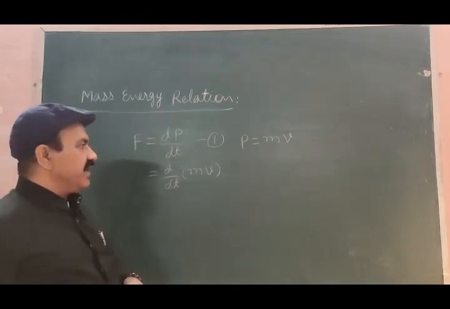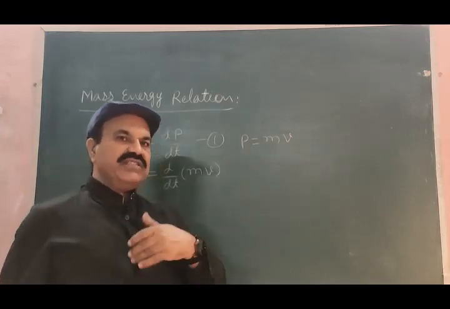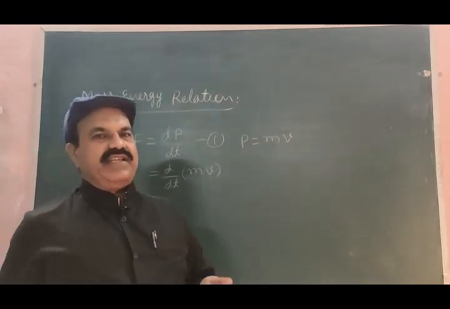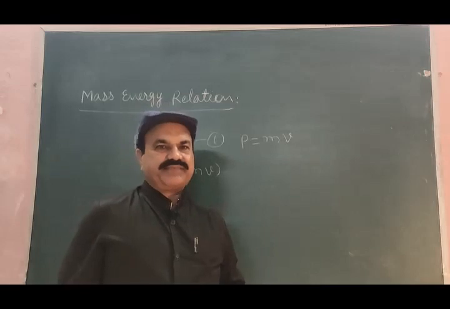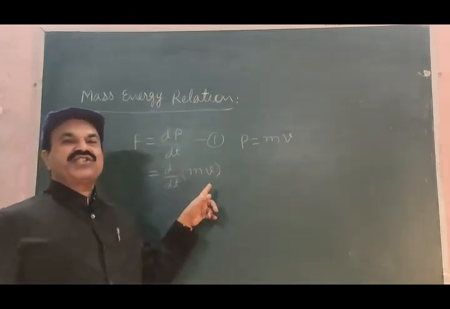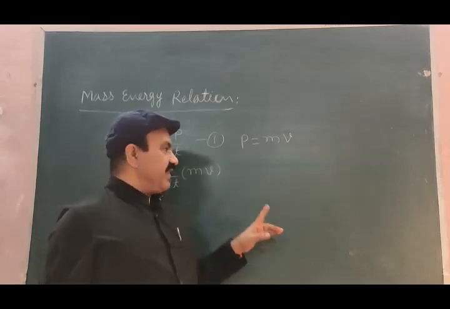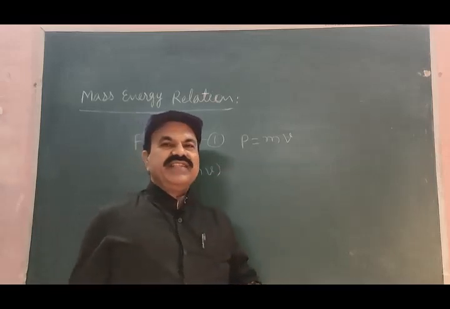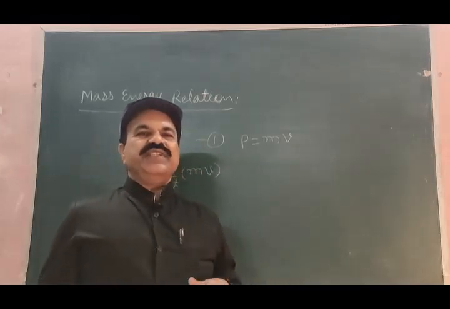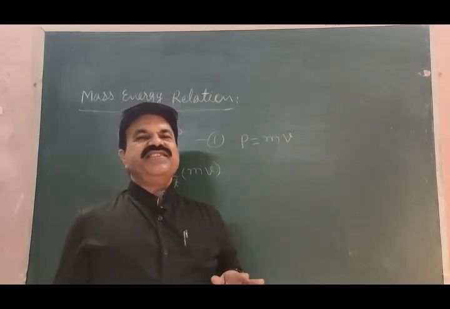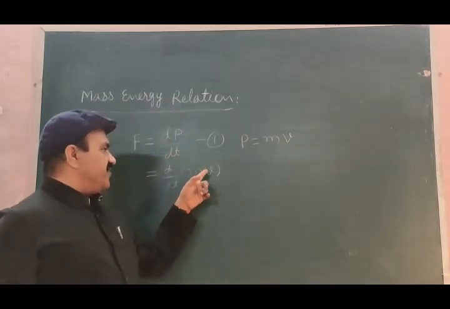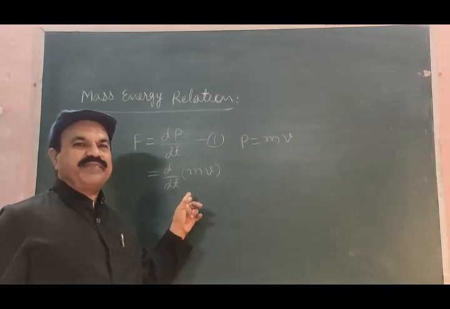Now, in Newtonian mechanics, in general mechanics, mass is constant, it is absolute. Velocity v is relative, it is not constant, it is changing, which is taken as a function of time.